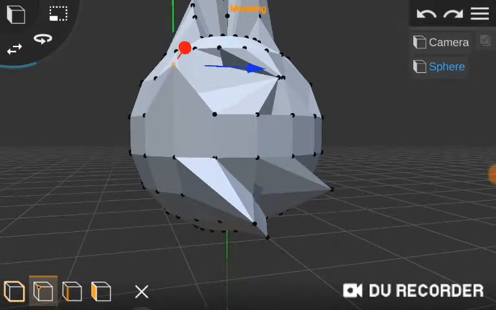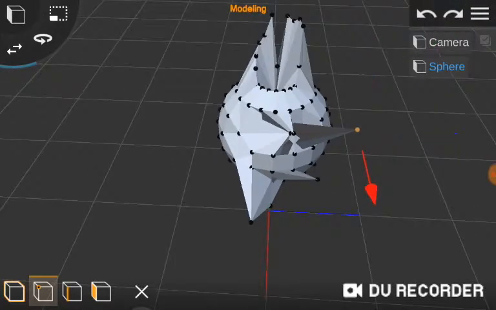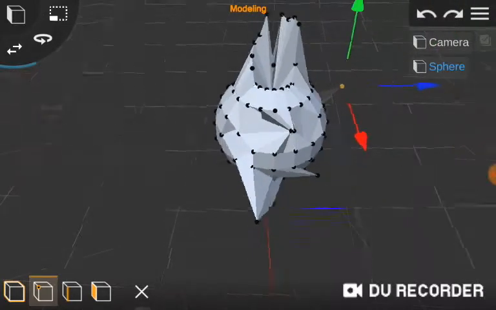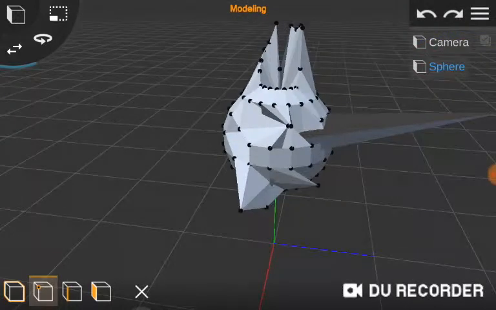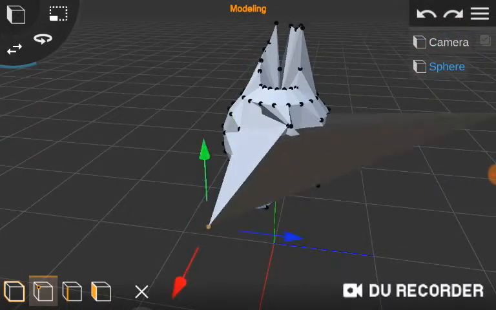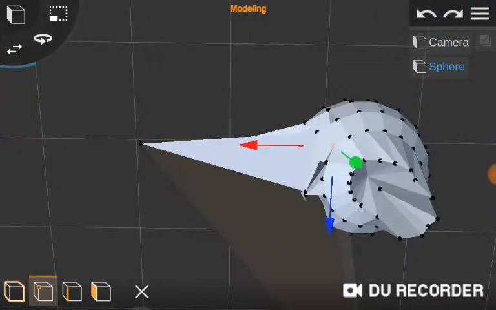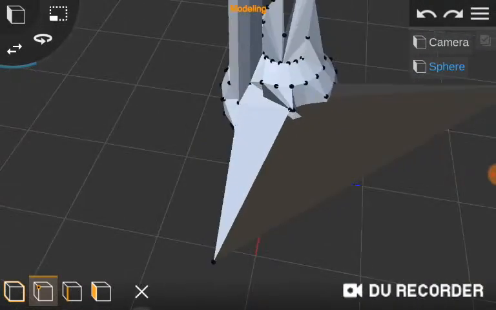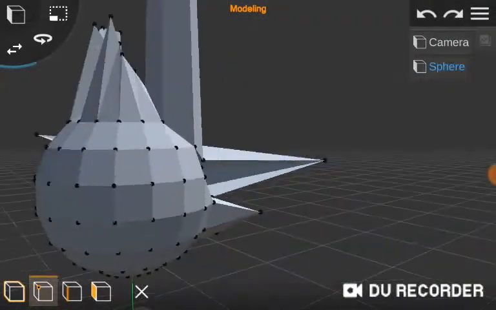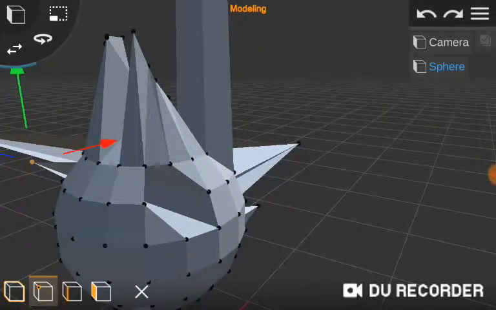Right now I'm making stuff random. And also, guys, you can import textures too.